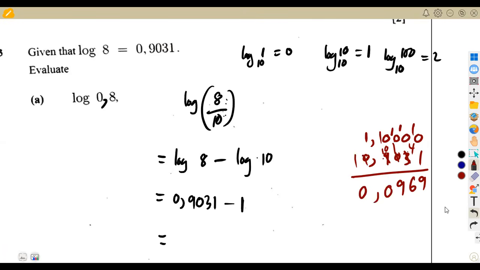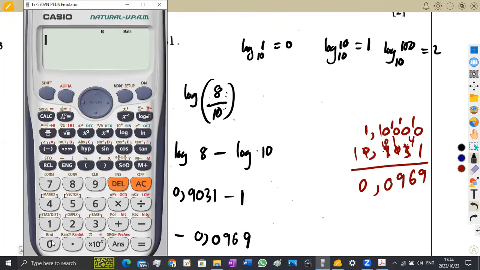So it's going to be a negative on your answer. So the answer is going to be negative 0.0969. Let us just confirm. We are in paper 1, yes, but I'm just going to use a calculator to confirm here. 0.9031 minus 1 is going to be minus 0.0969, which is fine. So this is what you're going to have.